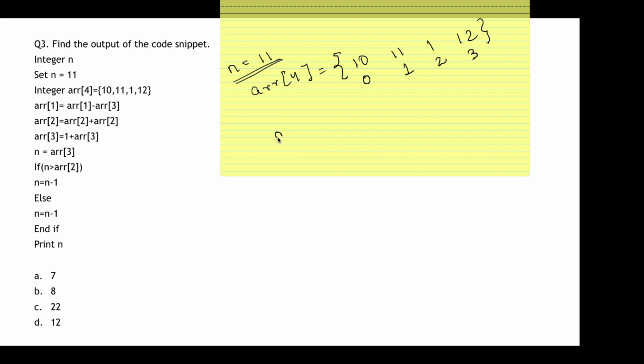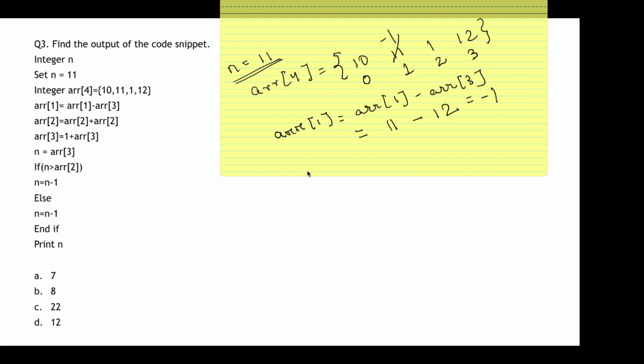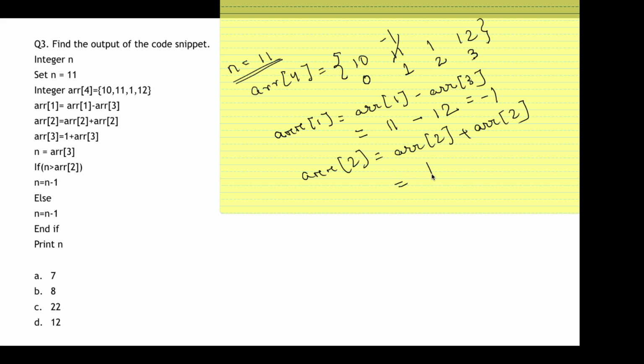Okay. Now it's saying to change the values of the array index. So now array index 1 is changed to ARR of 1 minus ARR of 3. So ARR of 1's value is 11 minus ARR of 3 value is 12. So my answer is minus 1, right? So this will change to minus 1. Then next is ARR of 2 is equal to ARR of 2 plus ARR of 2. So ARR of 2 is 1 plus 1. So the value is 2. So ARR of 2 changes to 2.